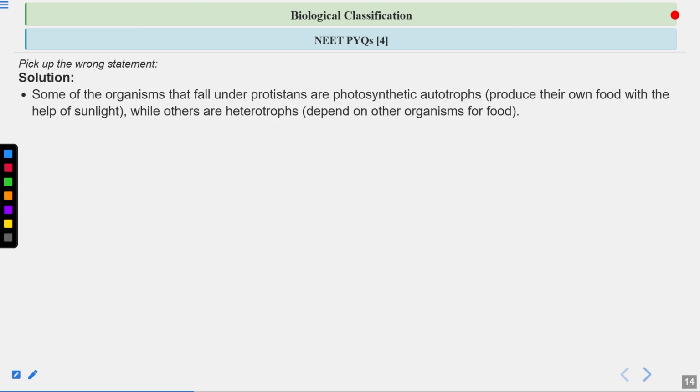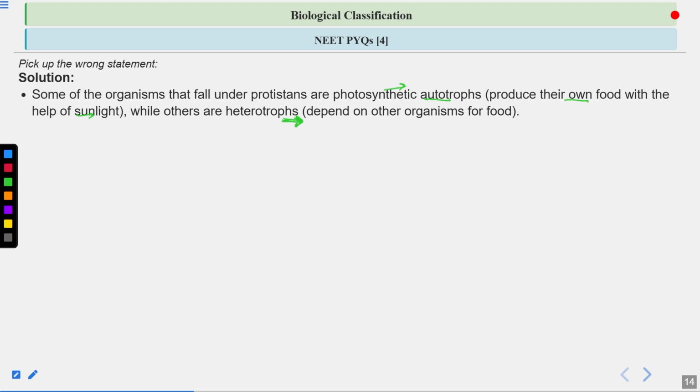Some of the organisms that fall under protistans are photosynthetic autotrophs, meaning they can produce their own food in the presence of sunlight. Some are heterotrophs, dependent on other organisms for food. Protozoans are heterotrophic, and they can cause a lot of diseases. Slime molds are saprophytic. Diatoms are photosynthetic autotrophs.